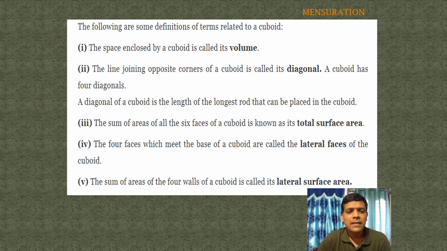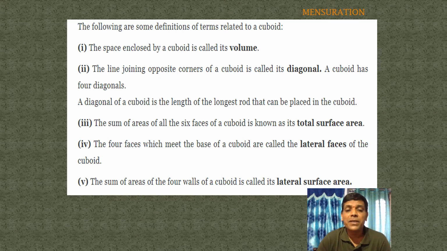And third one, the sum of areas of all 6 faces of a cuboid is known as its total surface area. Not only cuboid, the sum of the areas of the 6 faces of a cuboid or cube is known as total surface area. The 4 faces which meet the base of a cuboid are called lateral faces of the cuboid. So total surface area means areas of 6 faces. Lateral surface area means areas of 4 walls.